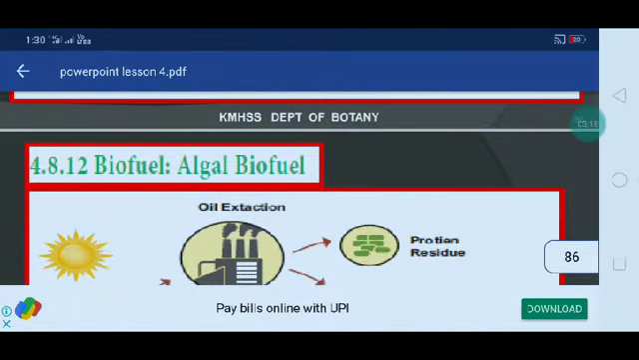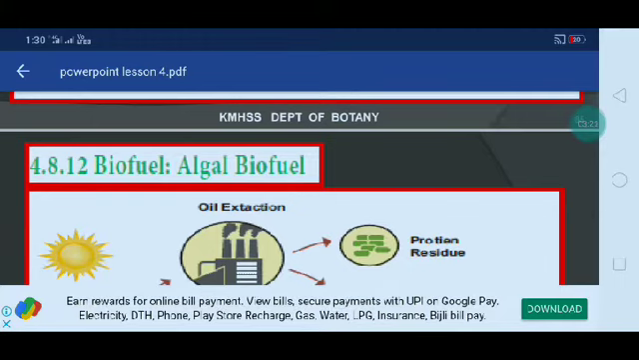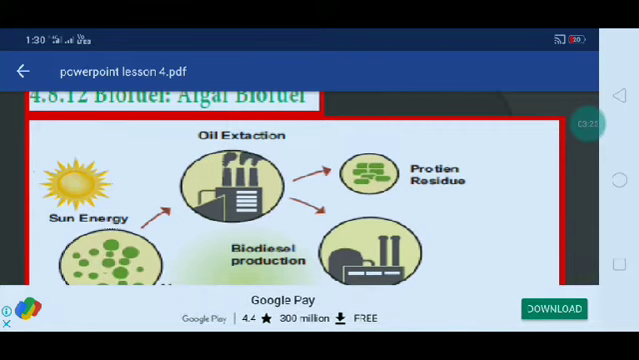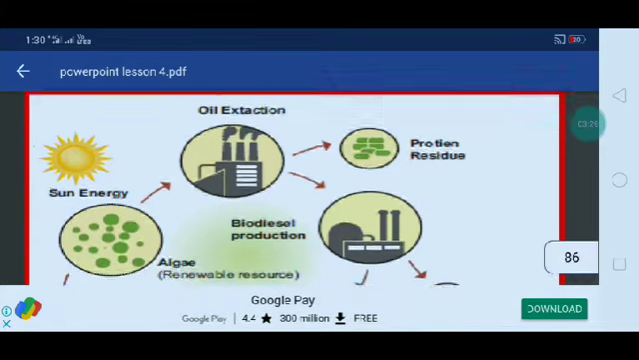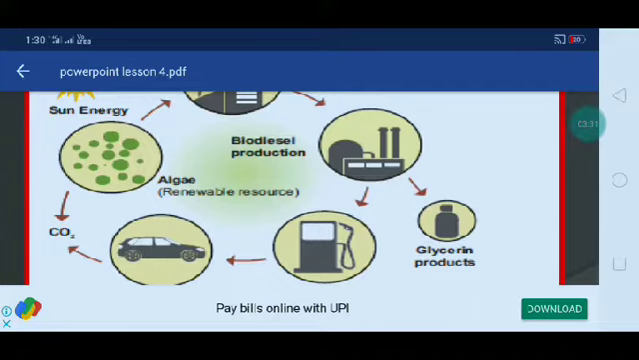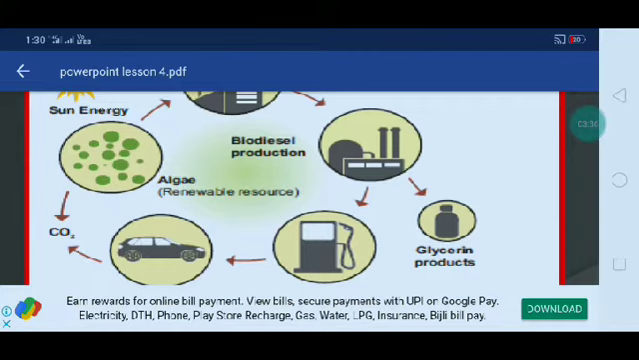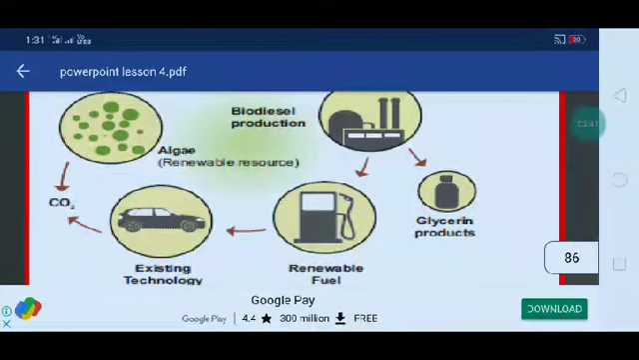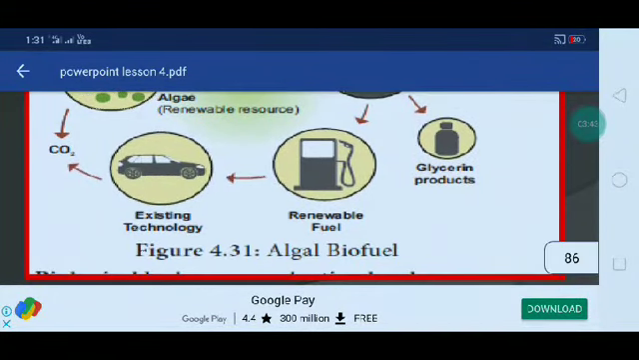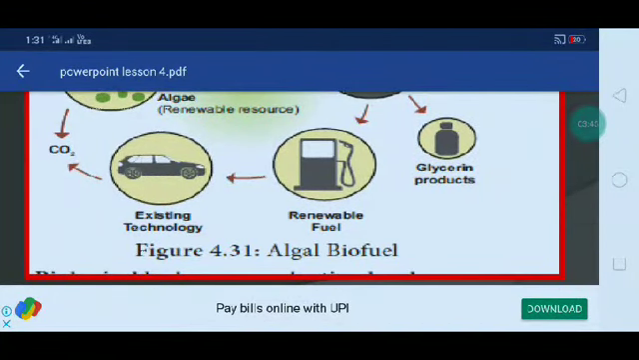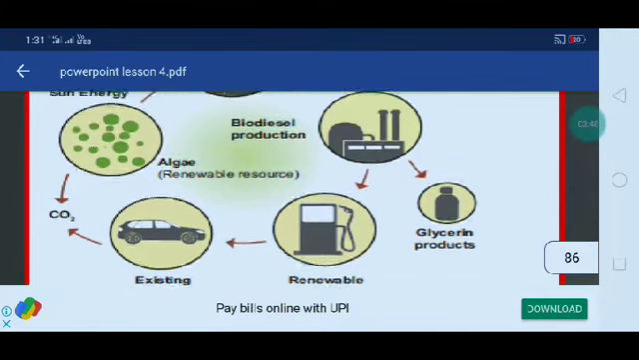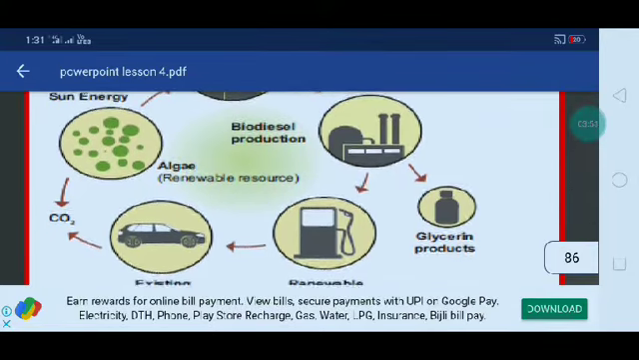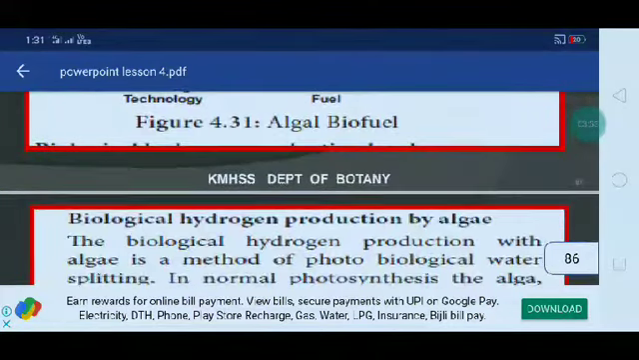The next one is biofuel. Algal biofuel is there. You can see the diagram of algal biofuel. There is oil extraction, sun energy, protein residue, and biodiesel production. Sun energy is transferred to oil extraction and biodiesel production, and goes on to glycerine production and renewable fuel, an exciting technology. Also, with the help of sun energy, algae, renewable resources, CO2, and algal biomass.